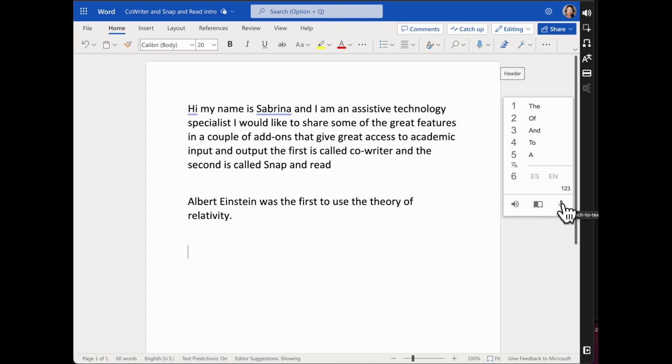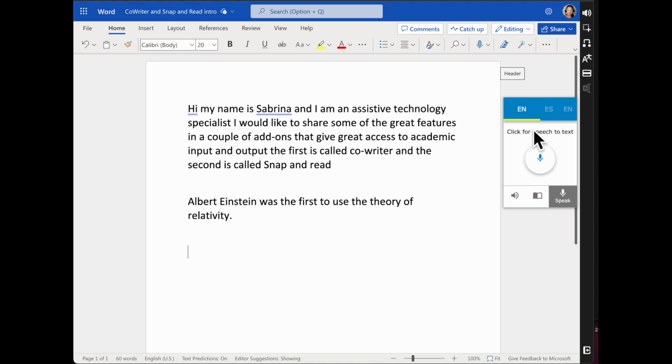Now, over here in the dictation section, we also have a toggle over to English from Spanish. So español into English. And so we can actually use this feature for our bilingual students and our English language learners. They can speak in their first language and it will type into their document in English.